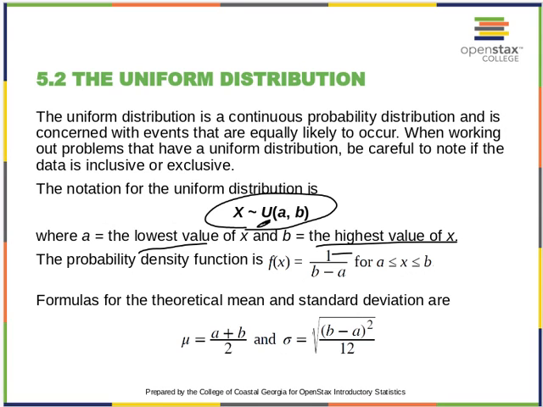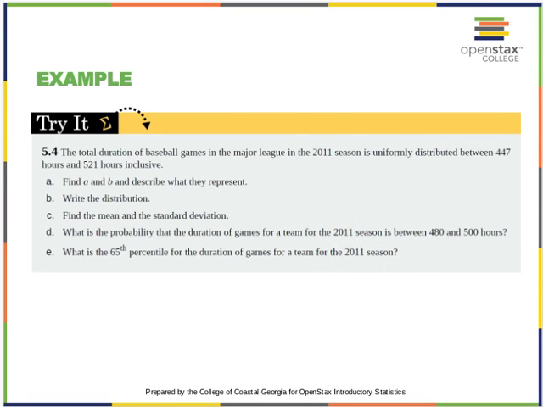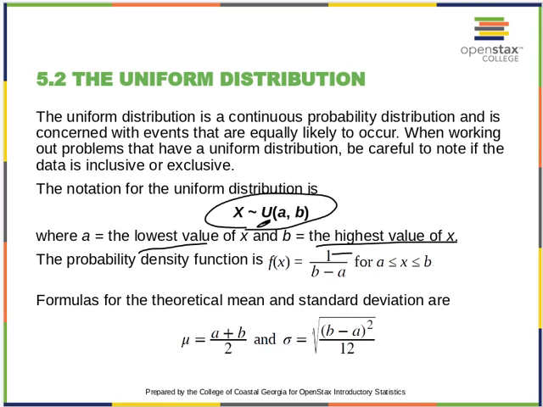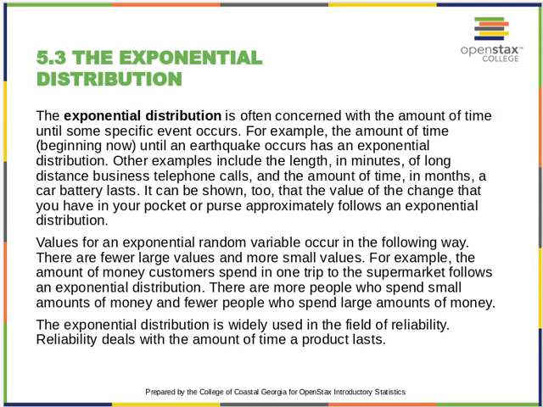And lastly, we have the theoretical mean and the standard deviation. The mean is just a plus b over 2. What do we expect? We expect the middle of those values. Doesn't change as much as you would think. And the standard deviation is listed there as well. Like I said, it's pretty straightforward.